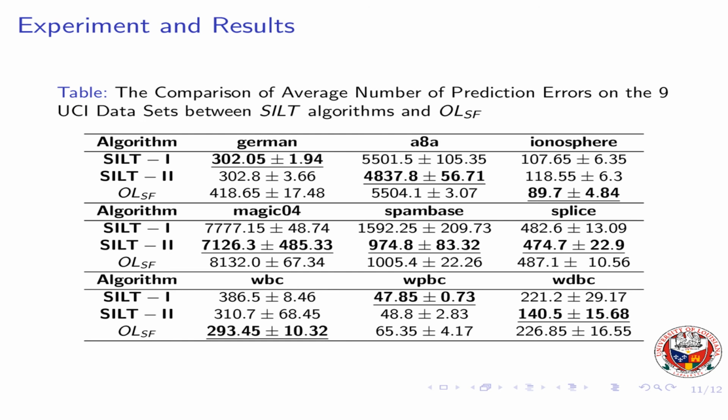We compare our results with the state-of-the-art method, online learning from streaming features. You can clearly see we outperform their method on 7 out of 9 datasets. It shows that when features have arbitrarily different scales, our method outperforms the state-of-the-art by a big margin.